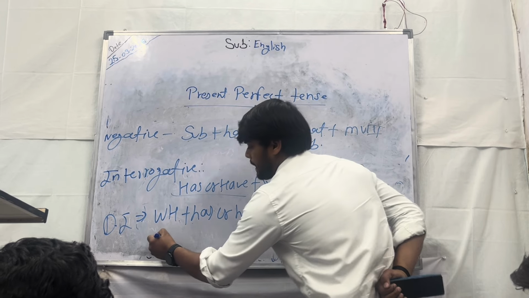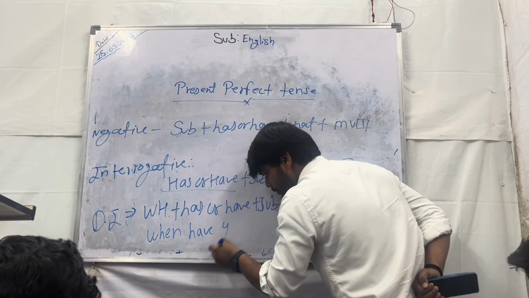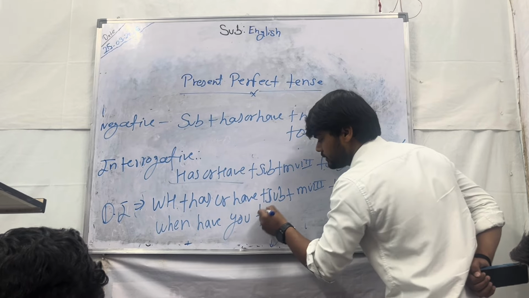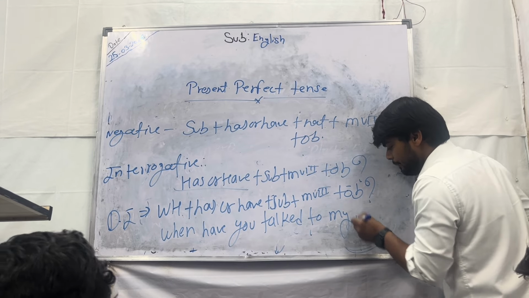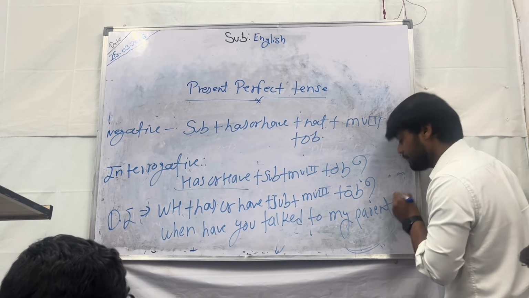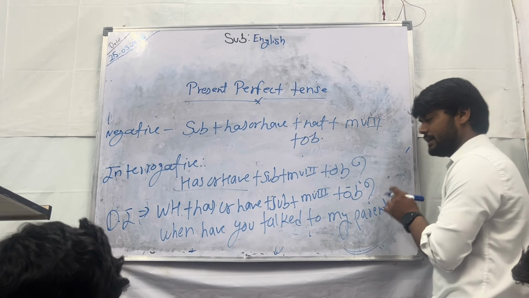For example, when have you talked to my parents? आप मेरे पेरेंट्स से बात कब करोगे भाई? कब किया आपने? So when have you talked to my parents? आपने मेरे पेरेंट्स से कब बात की?